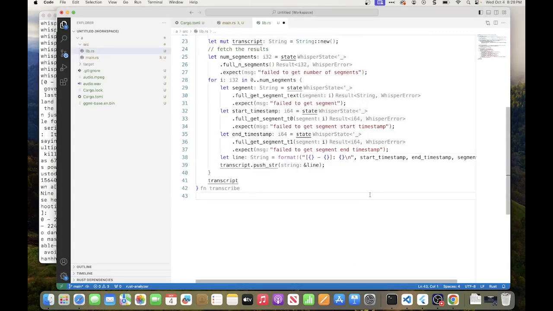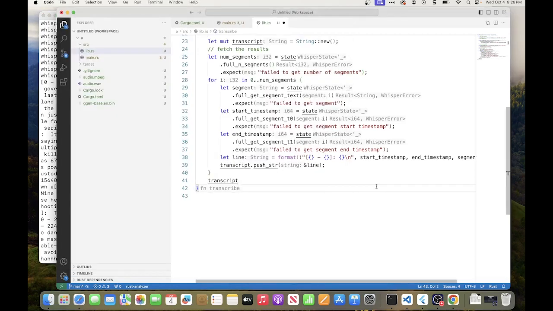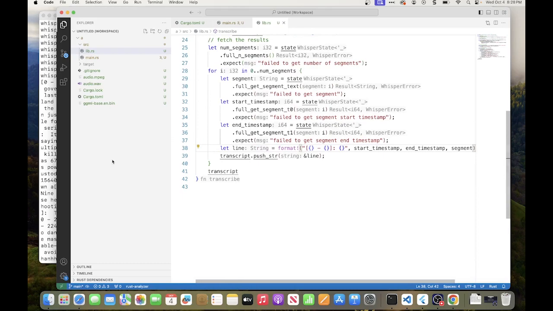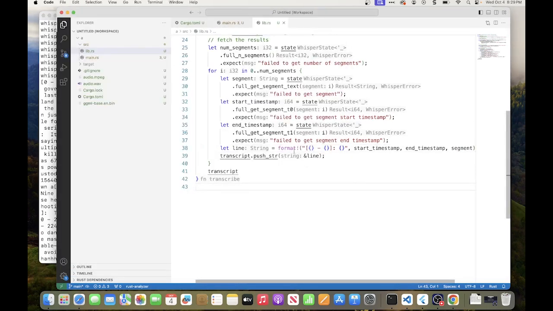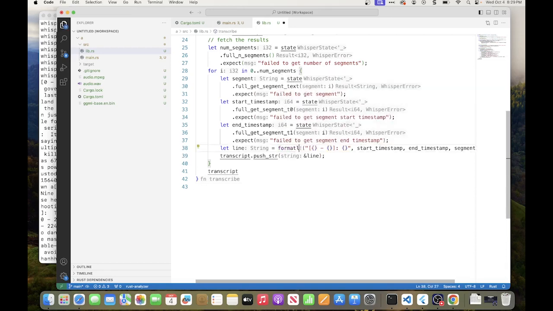But this is odd. Format line. Okay, this makes no sense.